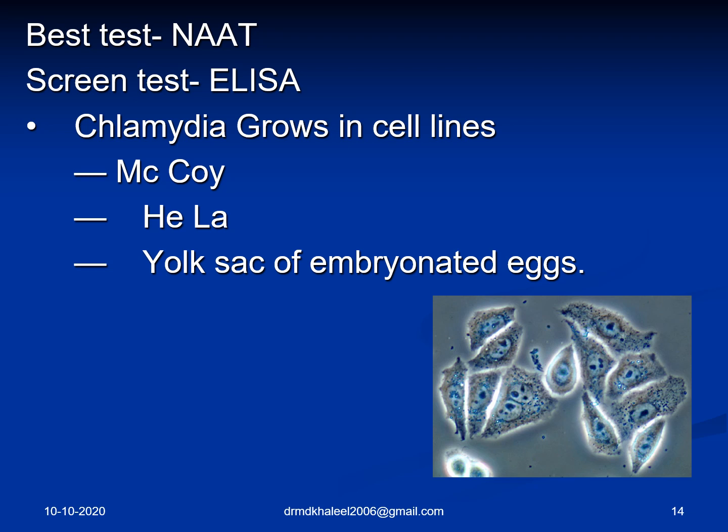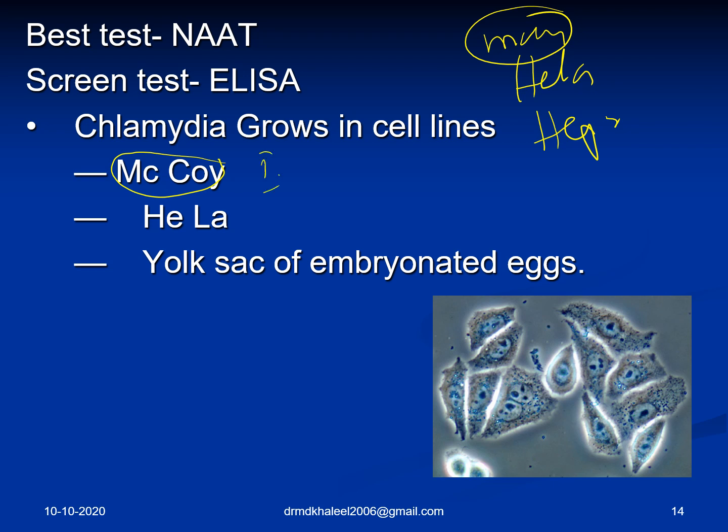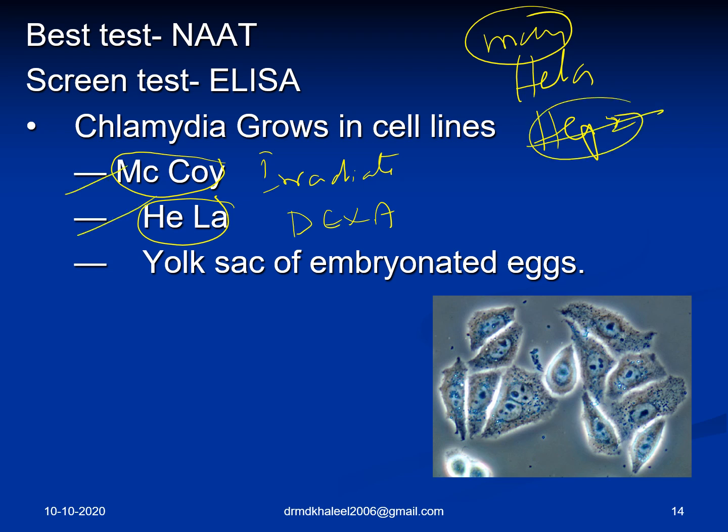Chlamydia grows in which of the following cell lines? The answer was HeLa, HEp-2, and things like that. I think McCoy cells were also there. Irradiated McCoy cells: because they keep on dividing, you have to irradiate them. HeLa cells also have to be exposed to a material called DEAE-dextran. These cell lines can be used.